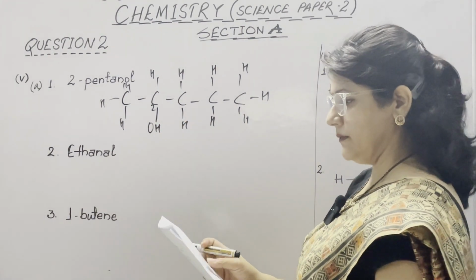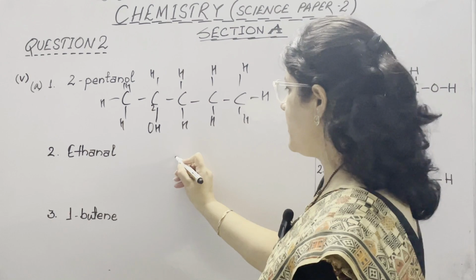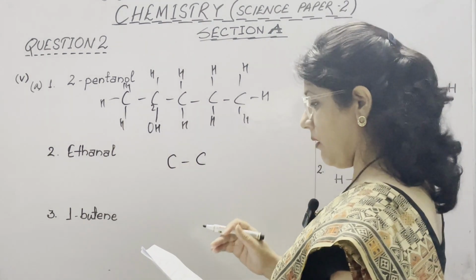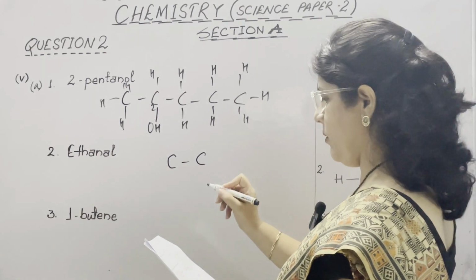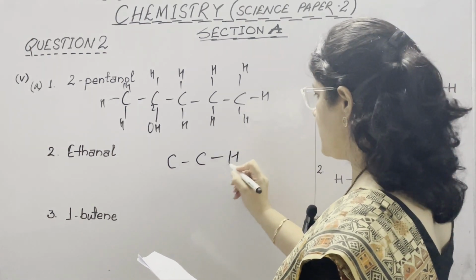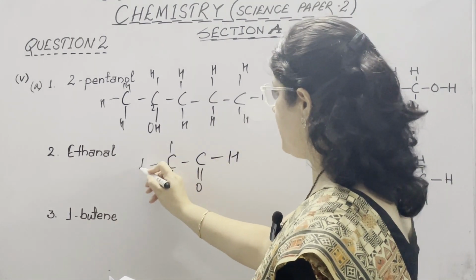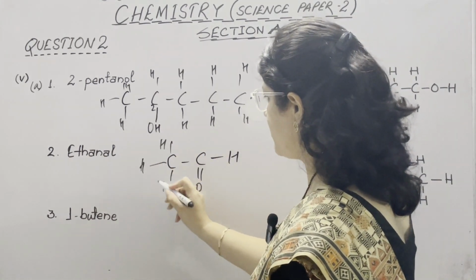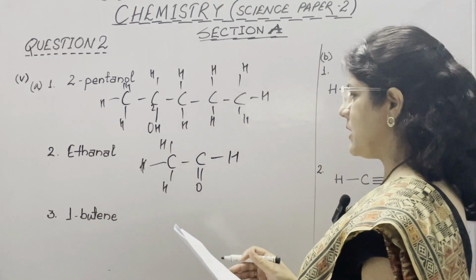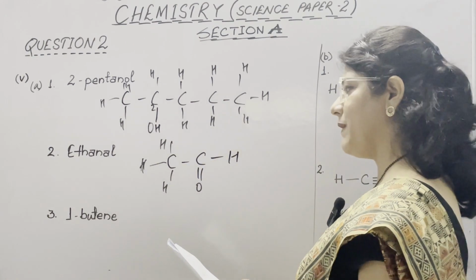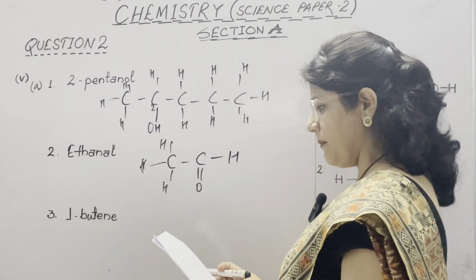Second is ethanal. Ethanal means the carbon atoms are only 2 in number, because ethane. Now al means aldehyde group. Aldehyde means CHO. So this is a CHO group attached with a carbon, another carbon. Here we need to attach hydrogen, and then this is ethanal, with the aldehyde group on the first position. 1, 2, 3, 4, all the 4 valencies of carbon are complete.